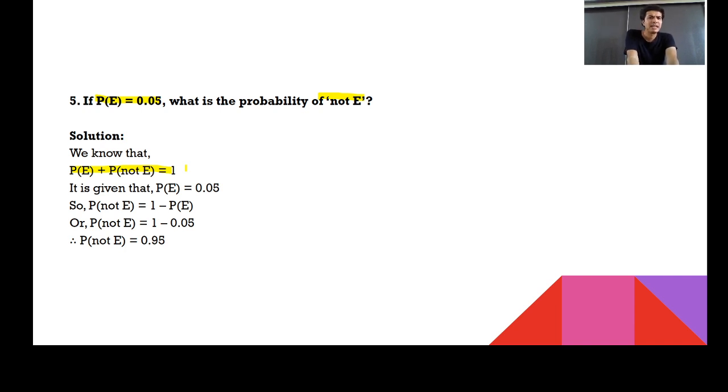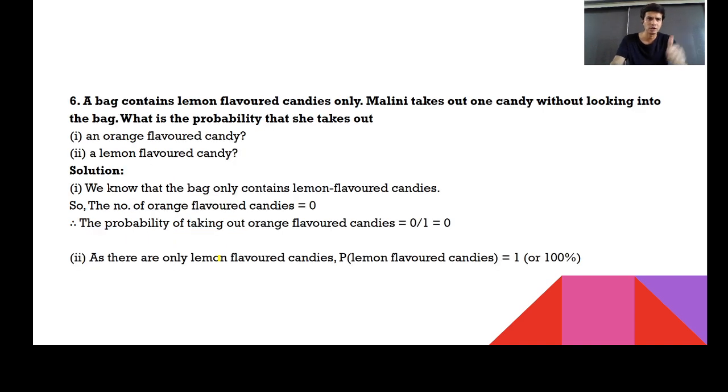What is P(E)? 0.05. What is P(not E)? 1 minus 0.05. And that gives you the answer 0.95. So your correct answer of this question could be 0.95. Good answer by 2 students. 3 people have written the answer in the chat box. Good one. Moving further.